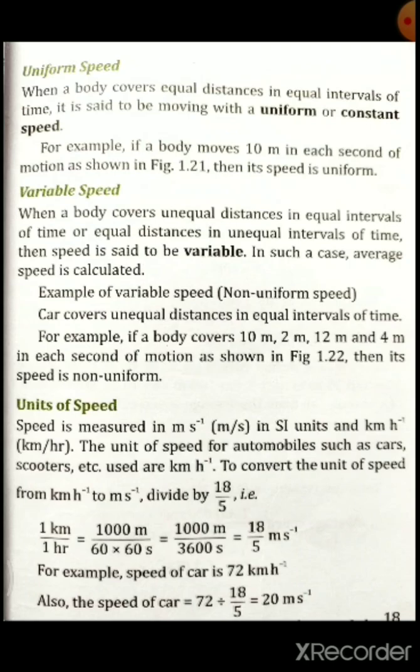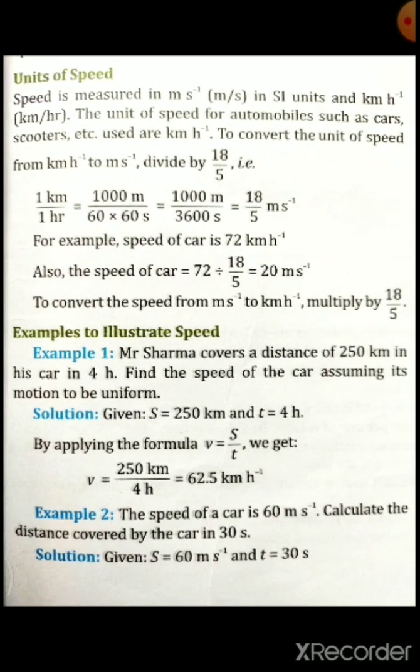Yes, so 72 into 5 by 18 also we can write, as well as we can write 72 divided by 18 by 5 also we can write. So after solving that one, what we will get? 20 meter per second. So that's 72 kilometer per hour is converted into 20 meter per second. I hope all of you have understood that one. So some examples to illustrate speed also it is given.